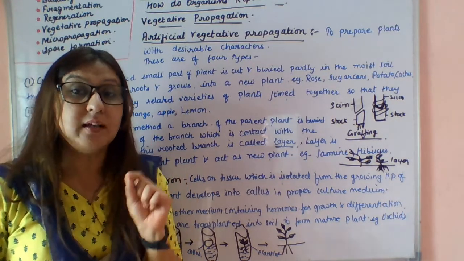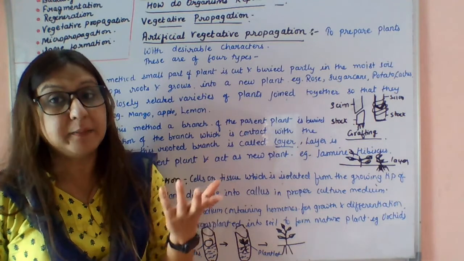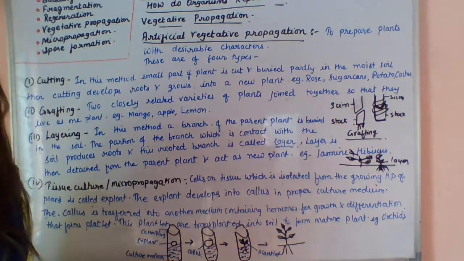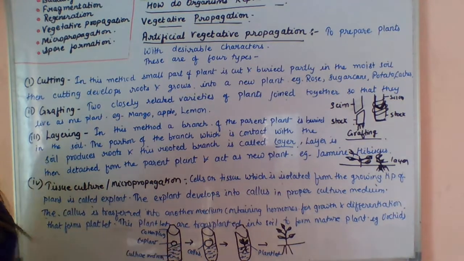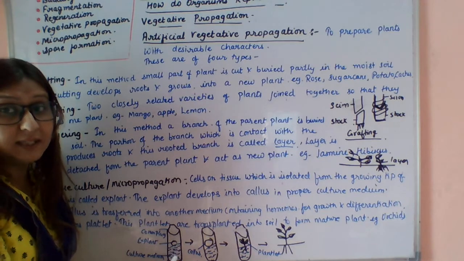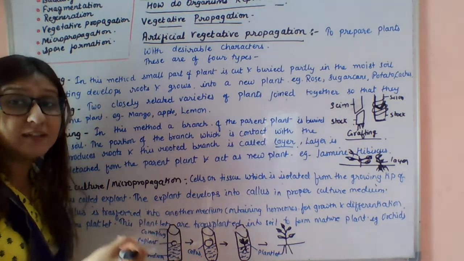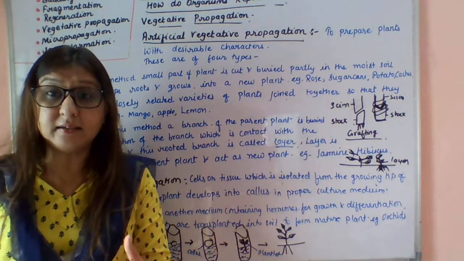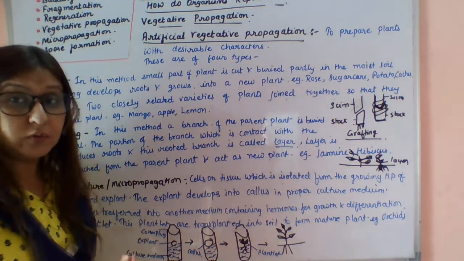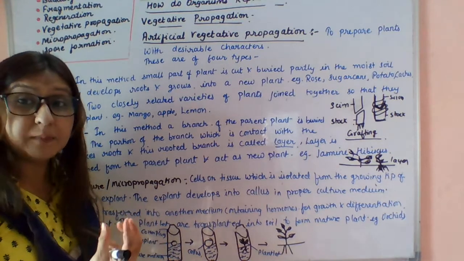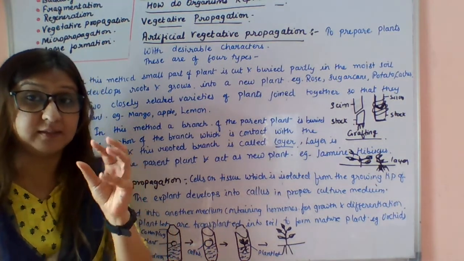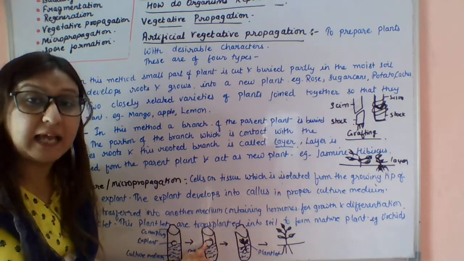You take out the explant from any plant and put it into the culture medium. This culture medium provides all the necessary nutrients that the plant needs. After some time, you will observe this explant develops into callus. Callus is an undifferentiated mass of cells.